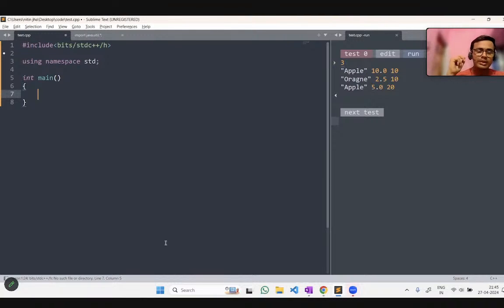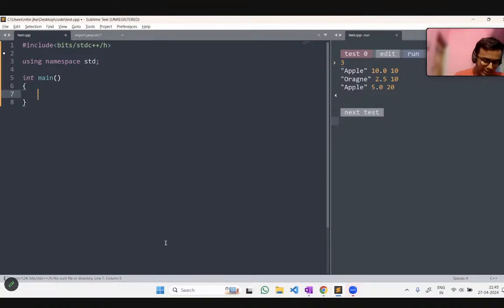You have to take elements as input, but you do not know the size. Guys, please message me so that I understand what your doubt is, and accordingly I will solve that.